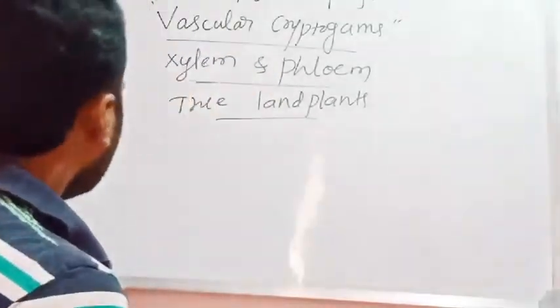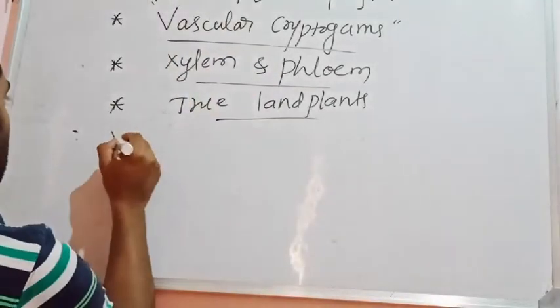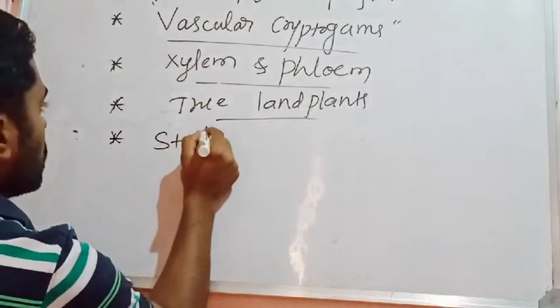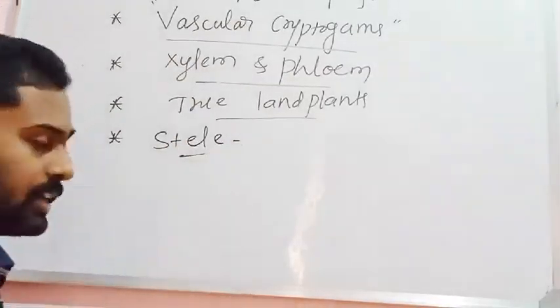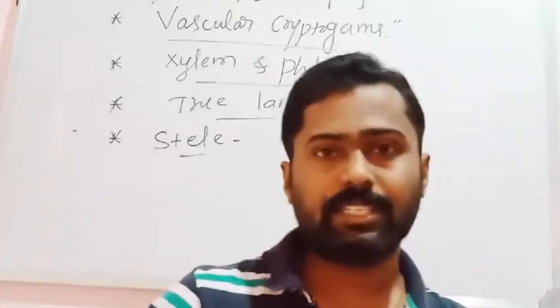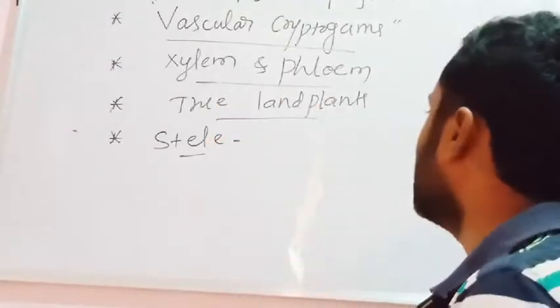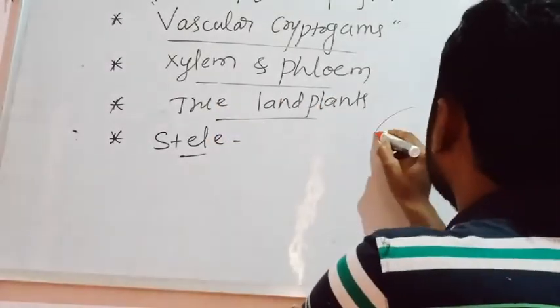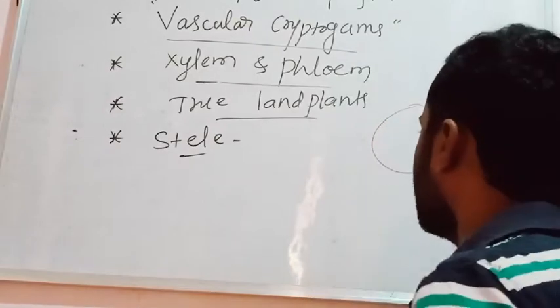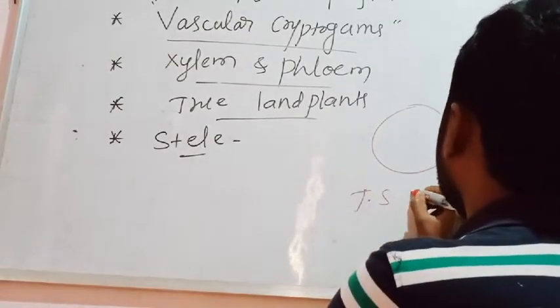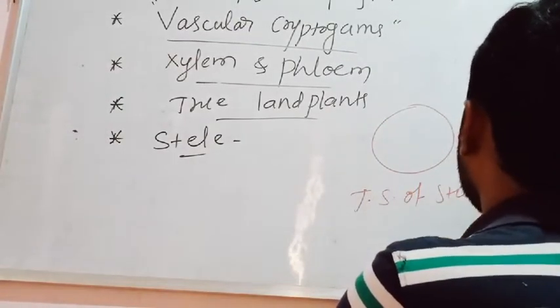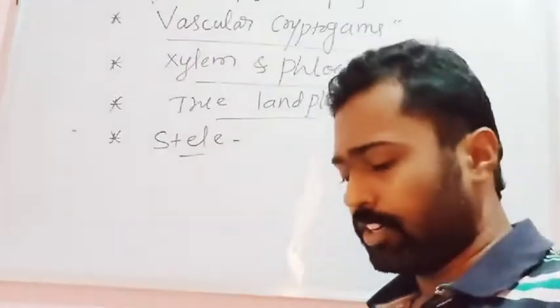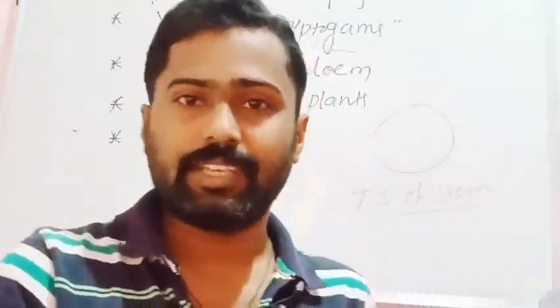When it comes to the stele in pteridophytes, it is of various types. So what is this stele? For example, I am drawing here a transverse section of a stem of a pteridophyte. Basically, what is a stele?